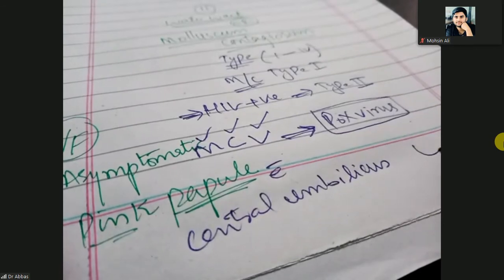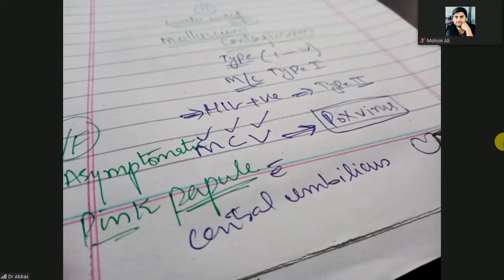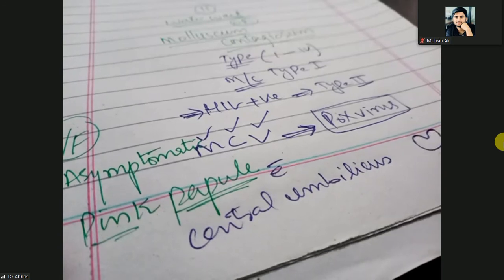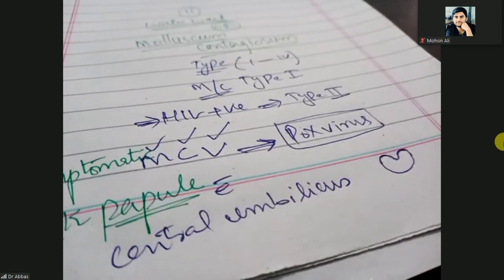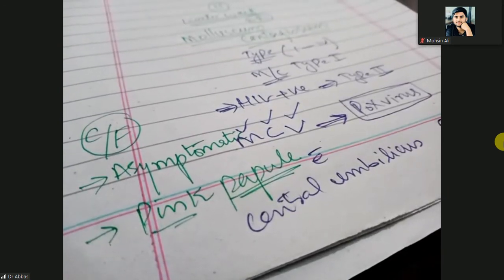What is the central umbilicus? When you look at this wart, in the center it has a depression like this one. So these are asymptomatic pink papules with central umbilication.